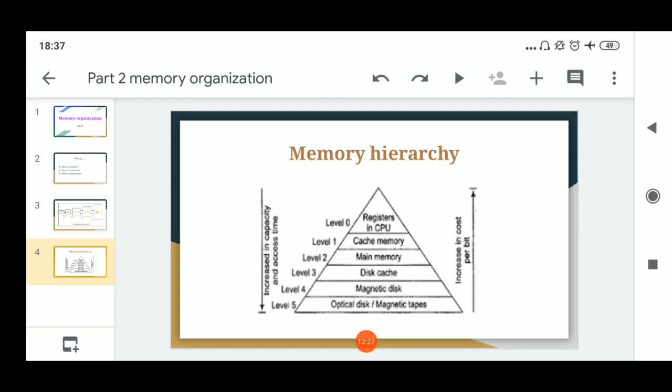Next is main memory, which is called primary memory. To access these memory locations, memory addresses are required. While accessing this memory, we require more time as compared to cache memory, because main memory is separate, that is, main memory is not part of on-chip memory, so it requires some more time. Next, disk cache and magnetic disk are considered secondary memory, and these are external memory. These memories are optional.